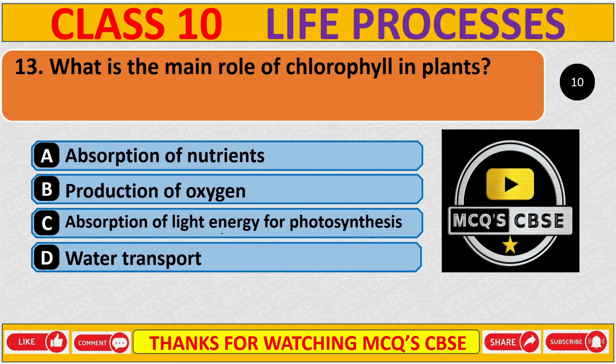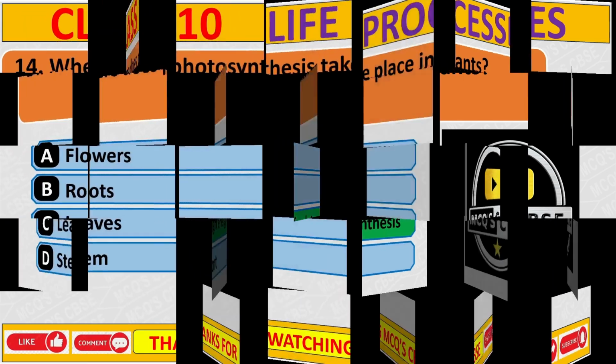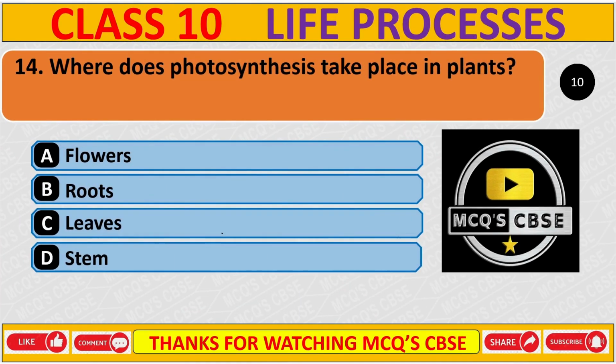What is the main role of chlorophyll in plant? And the correct answer is C, absorption of light energy for photosynthesis. Where does photosynthesis take place in plant?